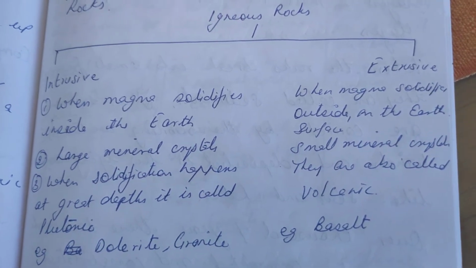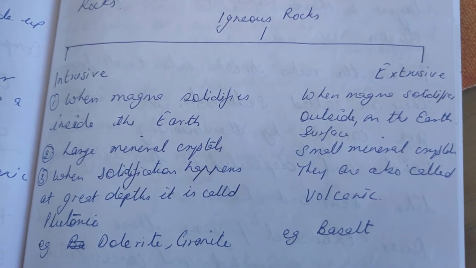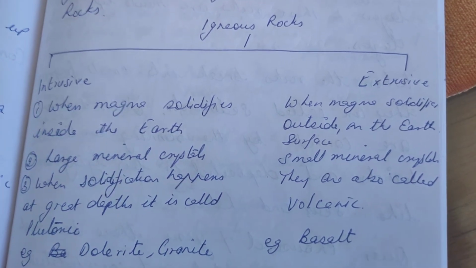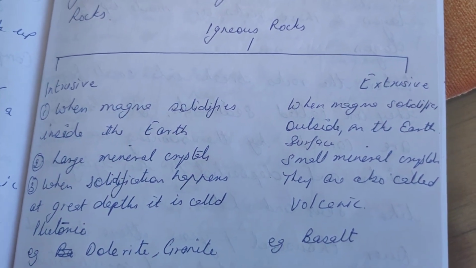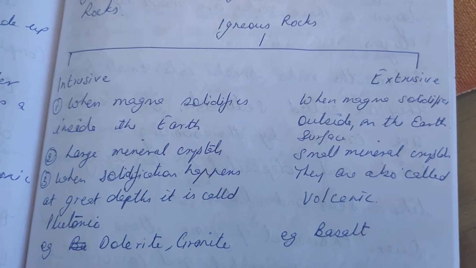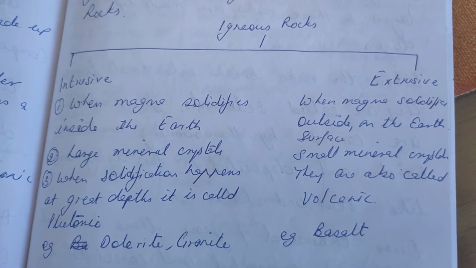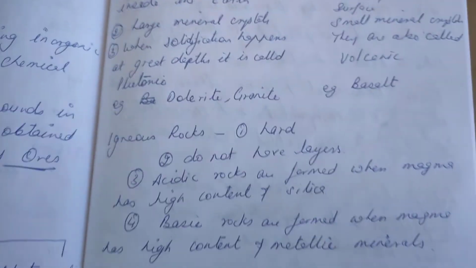And extrusive is when the magma solidifies outside on the earth. Since it comes in direct contact with the air, it cools down faster. Minerals are formed small, and they are also called volcanic rocks. Example, basalt. Now, igneous rocks are very hard.